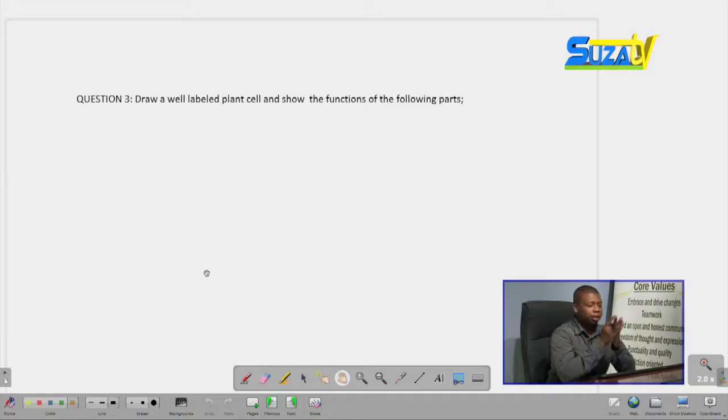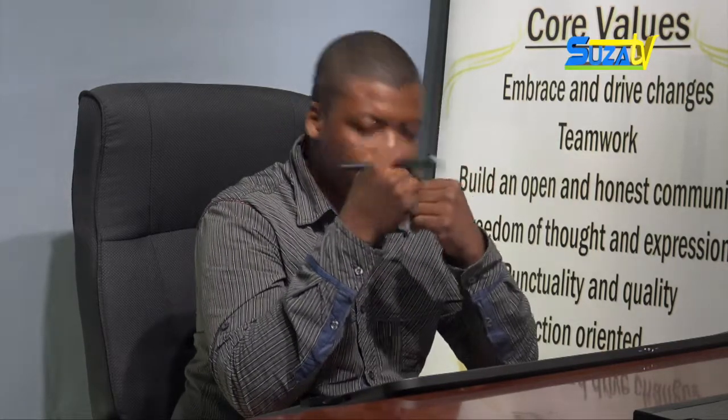You are required to draw the plant cell which is well labeled and then show which parts are required and then show the functions of the required parts, because in a question like this, most people look at it in one way, just drawing and labeling it, but actually it has two meanings. It has two parts. The first part, you should draw the cell. The second part is to write the functions of whichever mentioned parts are in the question.